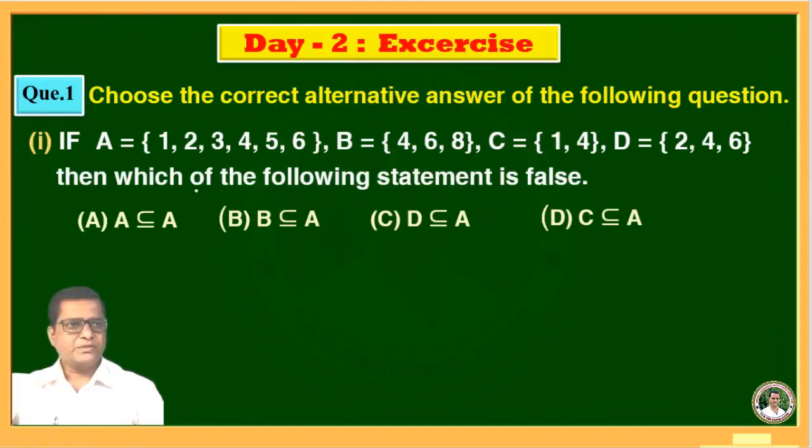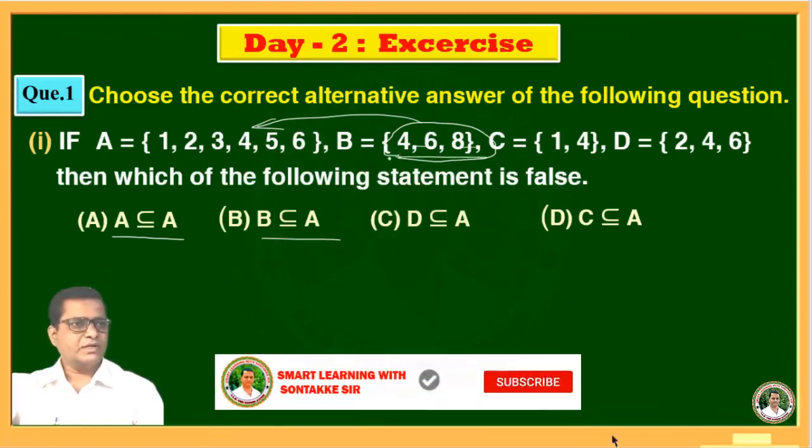Now see, you know what a subset is. First example, A is a subset of A. Yes, every set is a subset of itself. Option B, B is a subset of A means all elements of set B are in set A. 4, 6, 8. 8 is not there. Means B is not a subset of A.